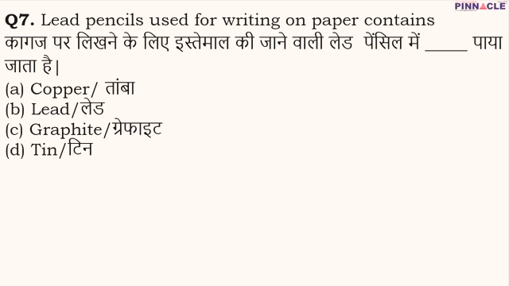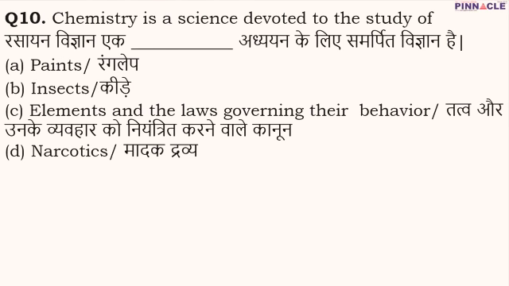Moving on to question number 10. In question number 10, it has been asked about chemistry. We all know that chemistry is a branch of science, and it has been asked what it is devoted to the study of. Definitely it is not dedicated to the study of paints or insects. Basically, chemistry is a science dedicated to the study of elements.